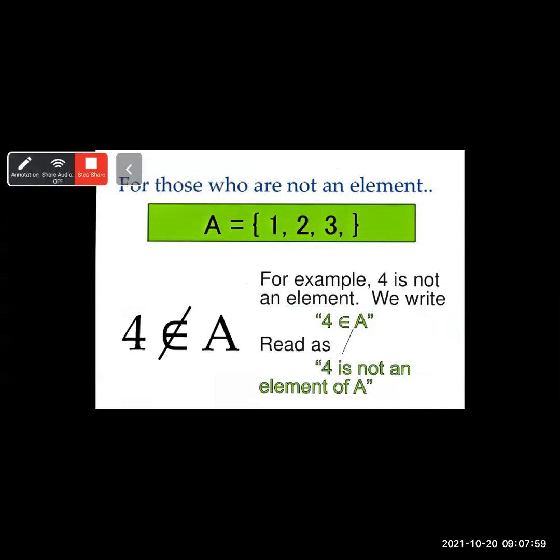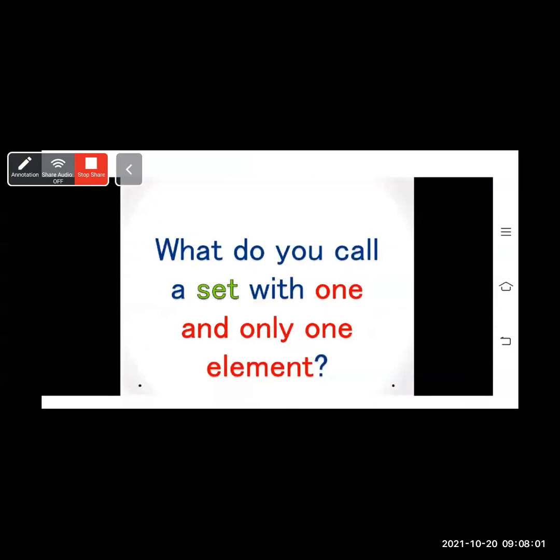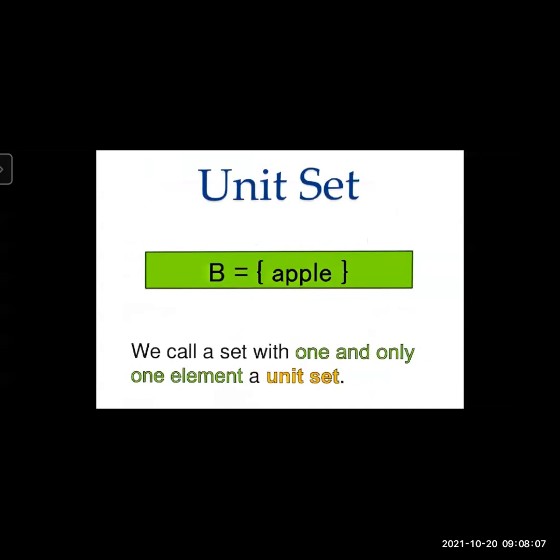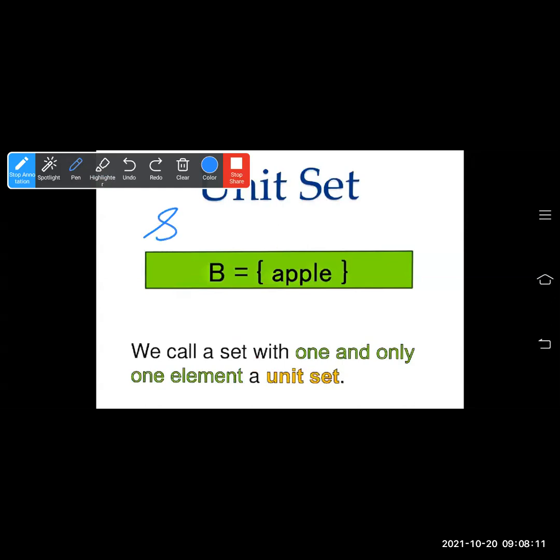This way. Now, what do you call a set with one and only one element? A set with one and only one element is called a unit set or a singleton set.